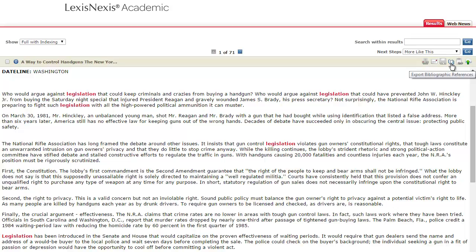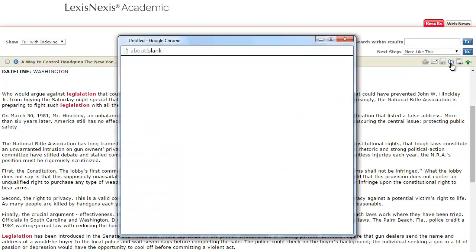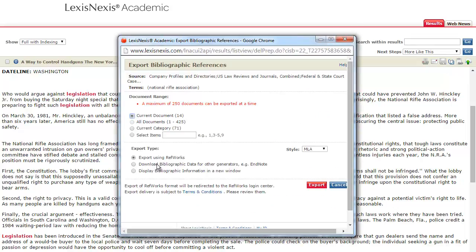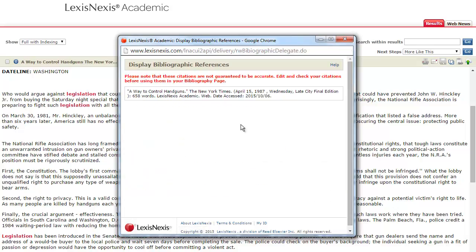In this database, they give you the option to export bibliographic references. Since the library doesn't have RefWorks or EndNote, I would go to the third option here, display bibliographic information in a new window, and click export. It will open with a brief, probably a fairly rough citation that looks like it has, to me, pretty much the essential information in the more or less correct format for MLA, which is the one we selected.